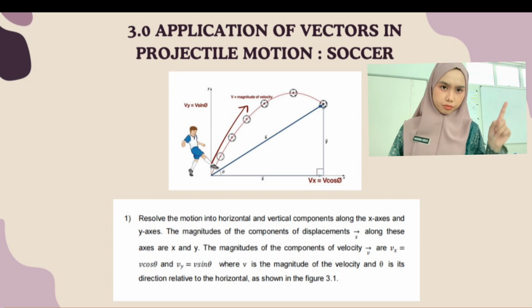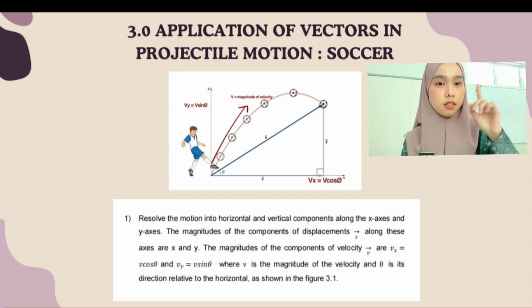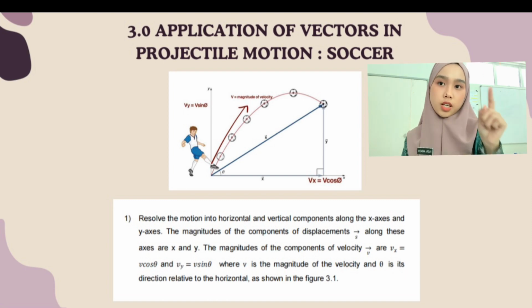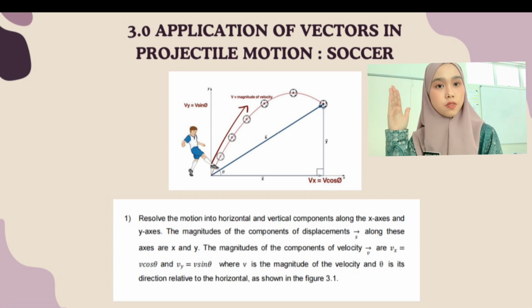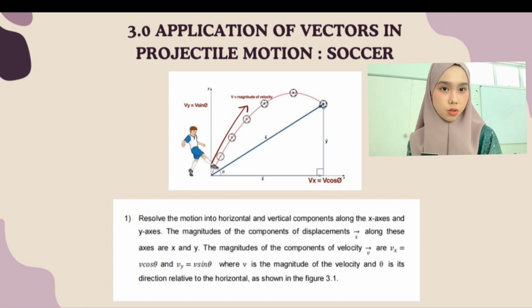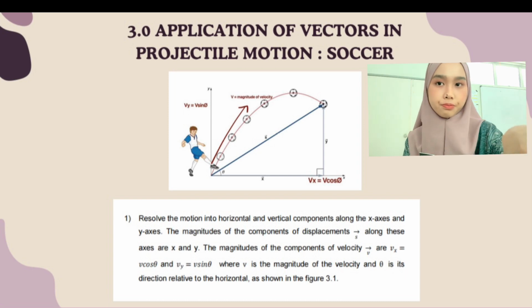So we can find the magnitude v from the x-axis is vx = v cos theta. Why is it cos? Because the theta is to the x-axis. And also the vertical one is vy equals to v sine theta, where v is the magnitude of the velocity, which has a value, and theta is its direction relative to the horizontal as shown in the figure here.